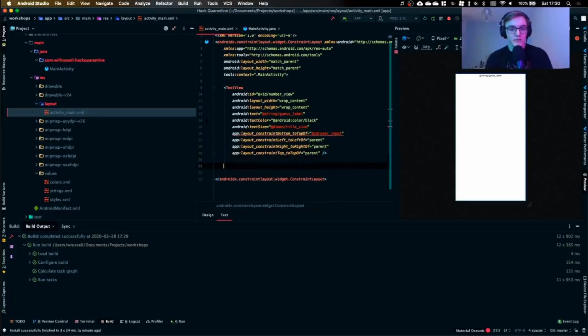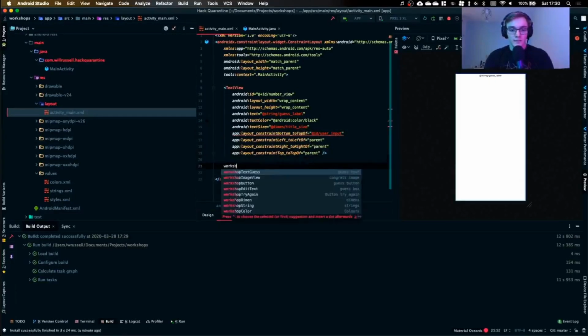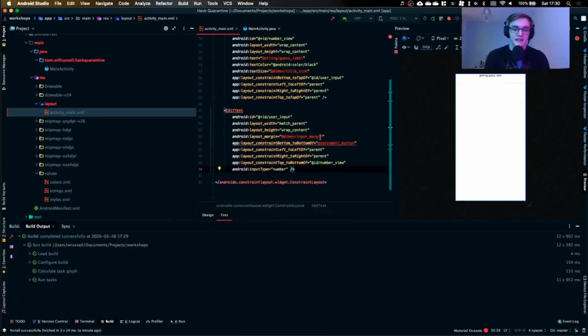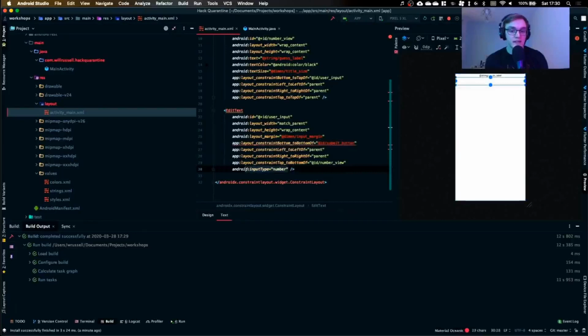So let's add the user input. Now, the user input is an edit text, and an edit text is basically just a text box that you can type something into. You can actually specify the edit text to only accept certain values. In this case, I'm going to let it only accept numbers, because otherwise we have to put our own validation in to make sure they only submit a number, and that will just cause problems.